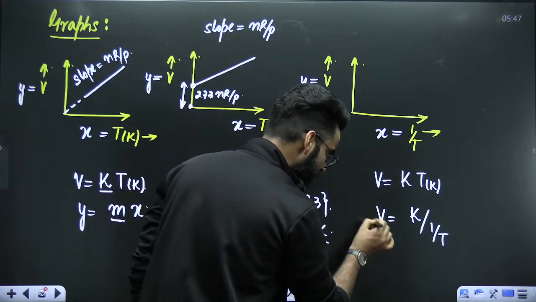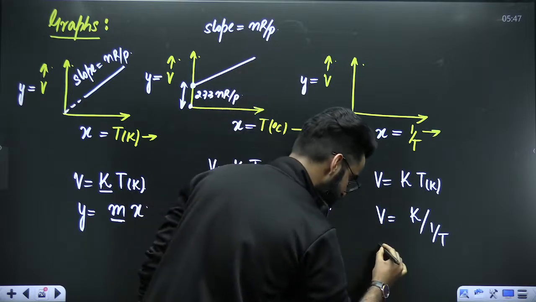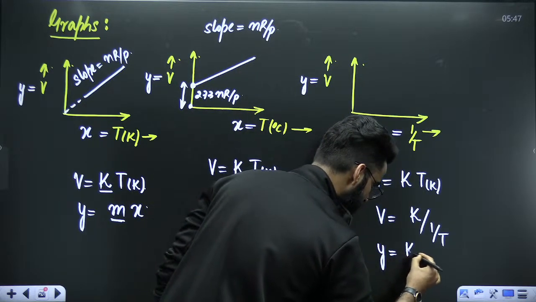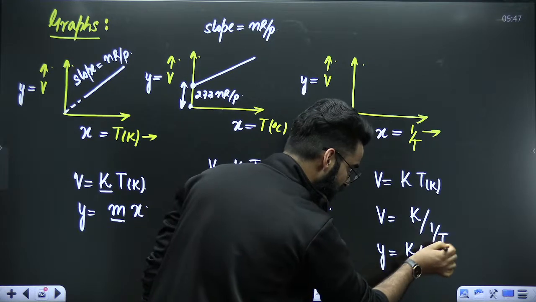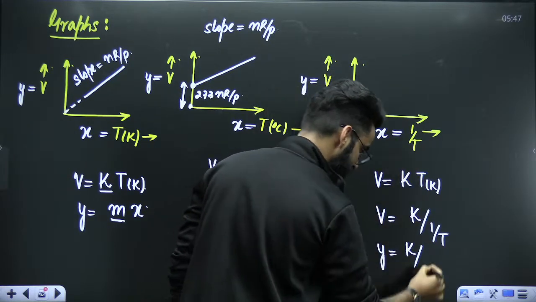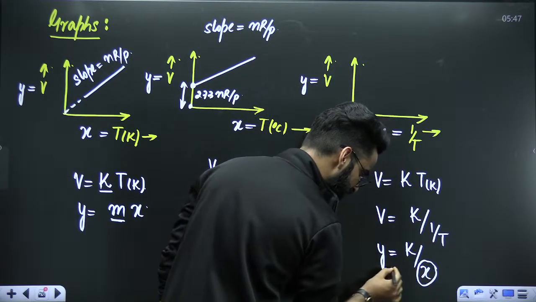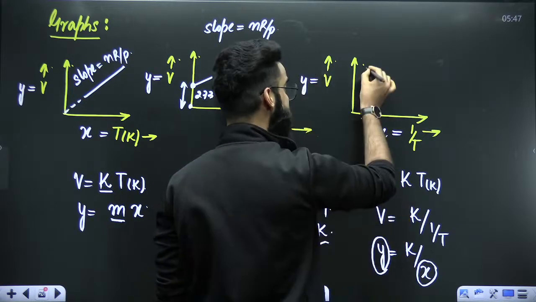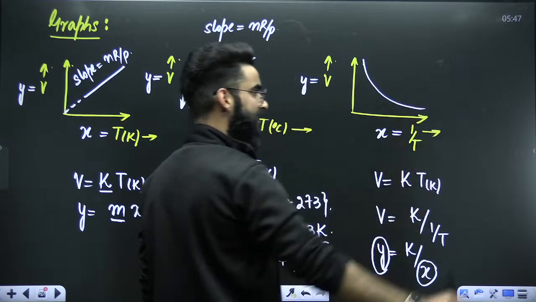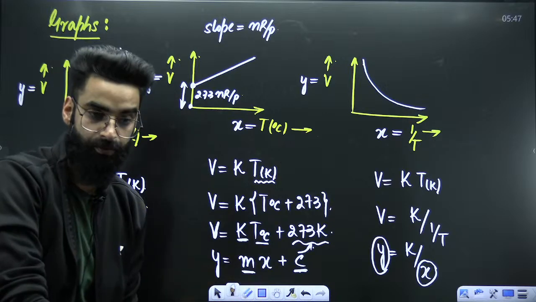So this particular volume term, you are plotting along the y-axis. So instead of V, you are going to write Y is equal to K divided by, and instead of 1 by T, you are going to write X. And whenever you need to plot a graph between two variables which are inversely proportional to each other, the nature of the graph is a rectangular hyperbola.